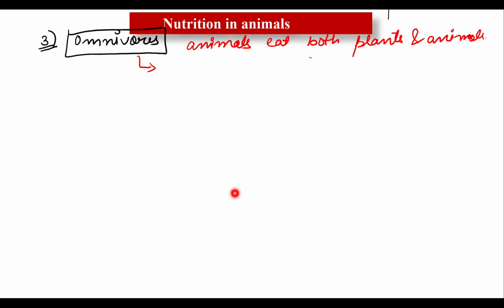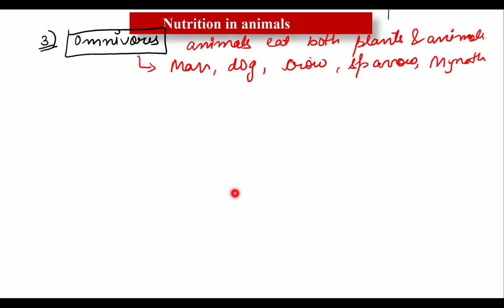The examples are man, that is human beings, dog, crow, and most of the birds, even the mynah and ant also. So man is called omnivorous because he eats plant food as well as meat of animals such as goat, chicken, and so many things. So omnivorous are plant eaters as well as meat eaters.